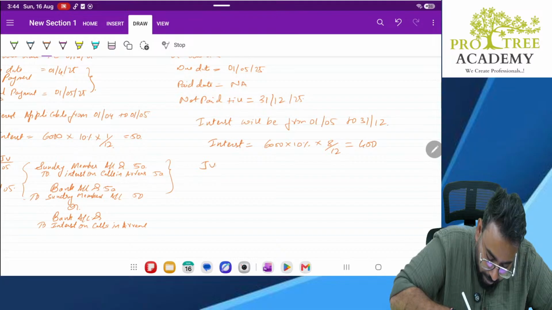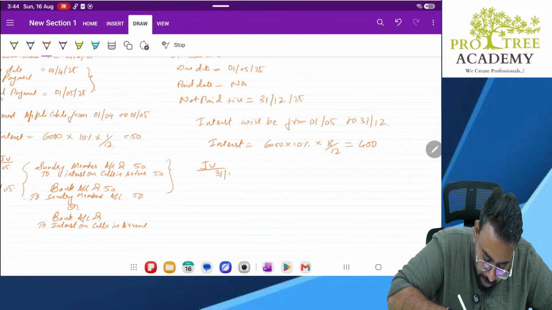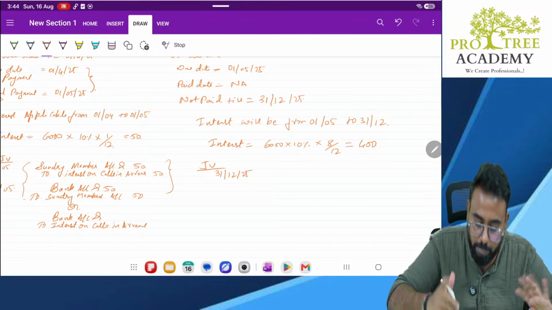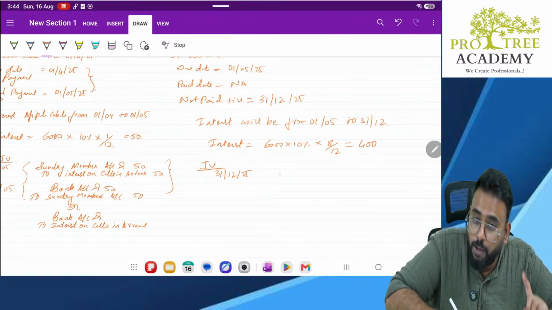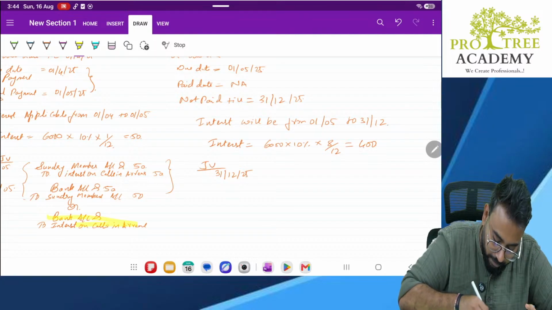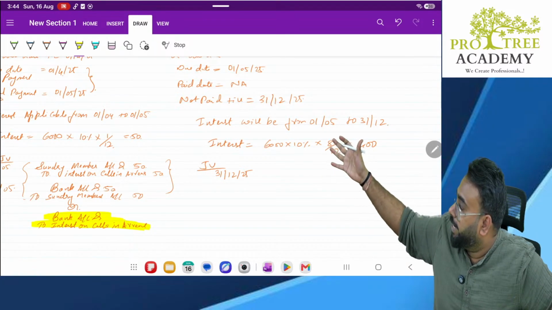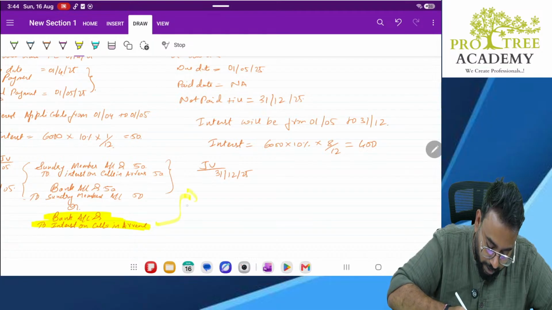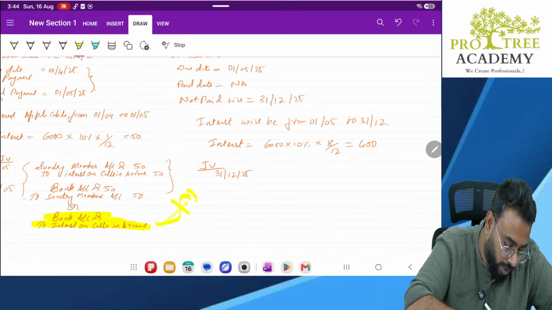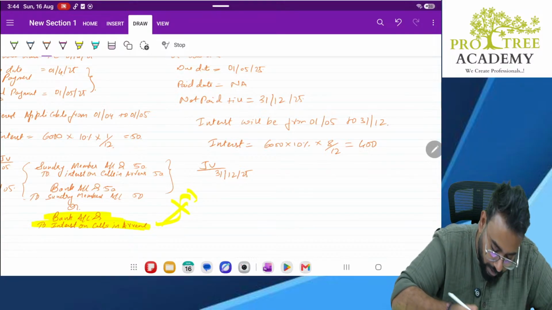Okay. Journal entry. When will we pass the journal entry? This journal entry will be passed on 31st December. Why? Because we have not yet received the payment. So here we cannot debit bank directly. We cannot pass this journal entry because we have not yet received the money. So what is the entry we will pass? The entry we will pass is this one.